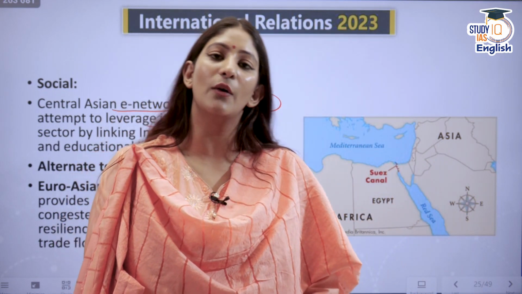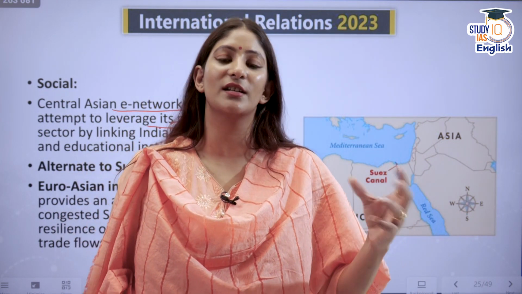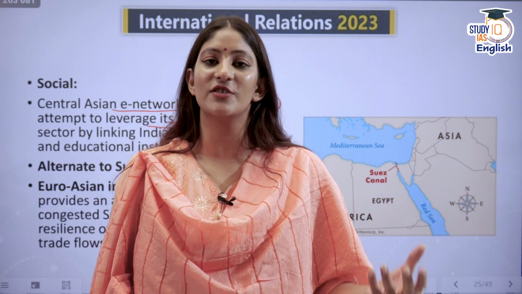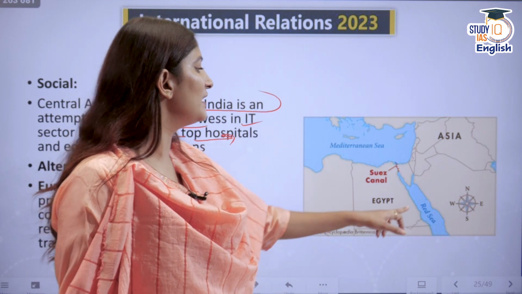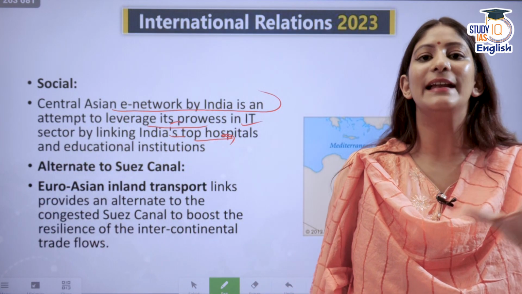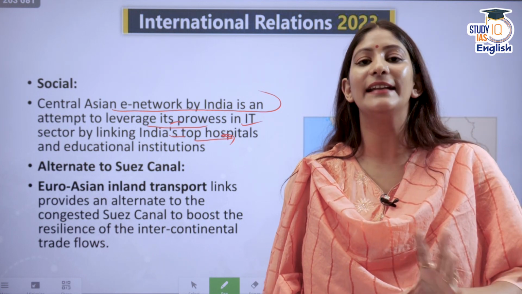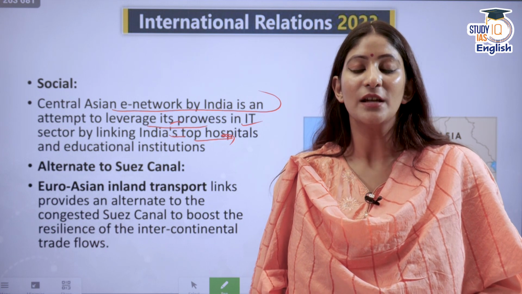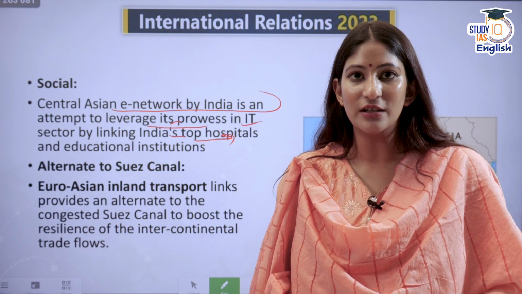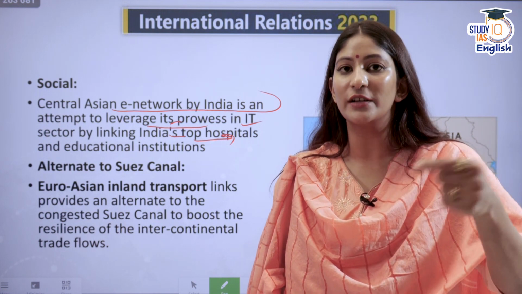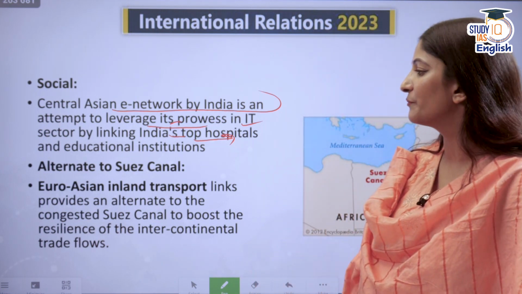Nowadays you will find news that Suez Canal is blocked most of the time due to certain ships that are passing through. So we need a particular movement route from the mainland area, the land area of Eurasia, so that we can be more efficient, cost efficient, time efficient when we trade through different countries. That is why we need it.